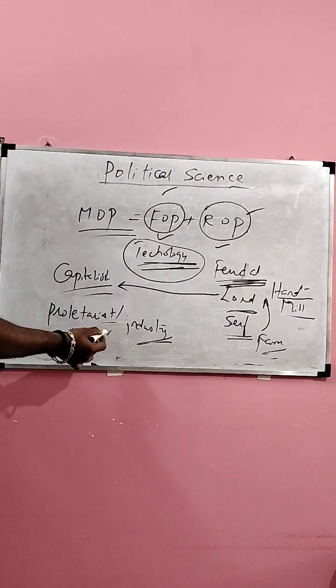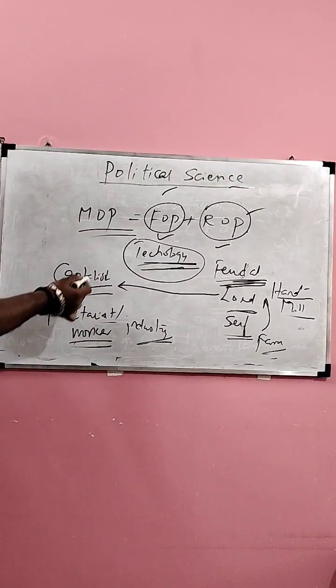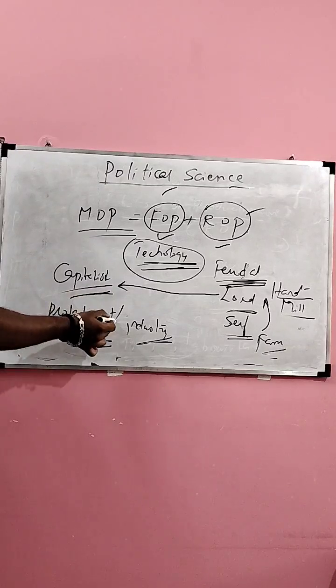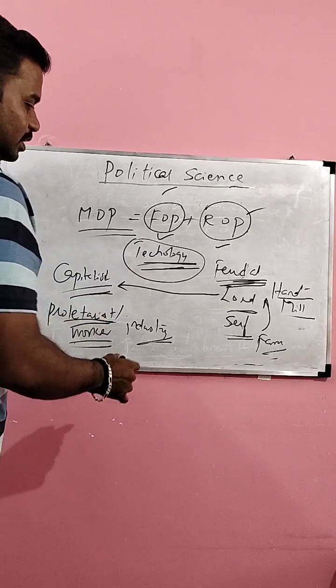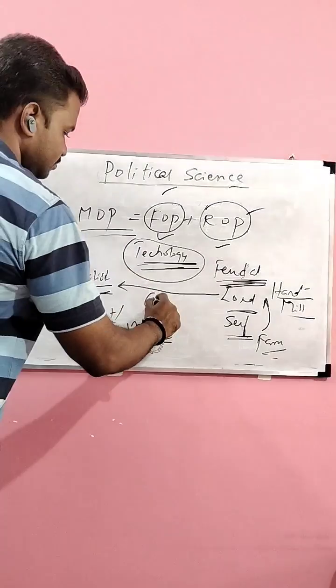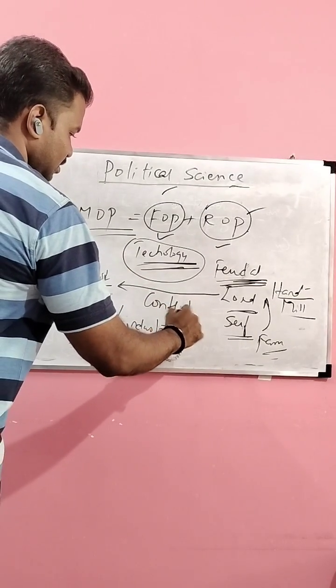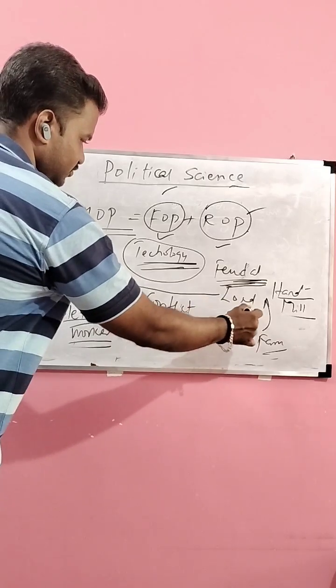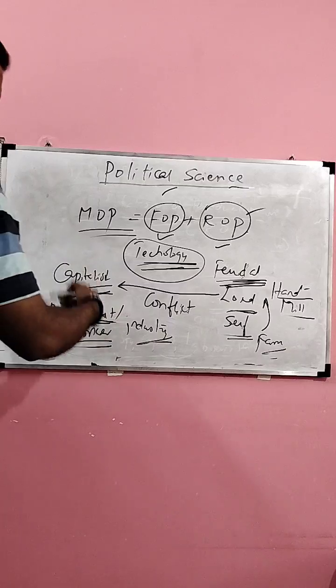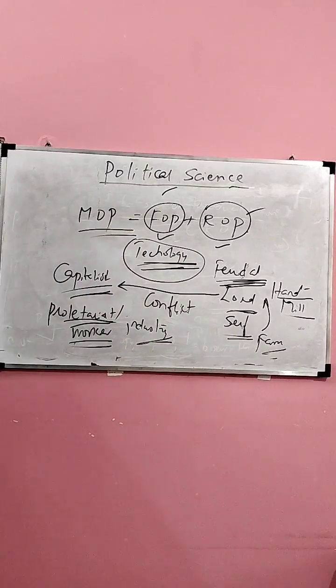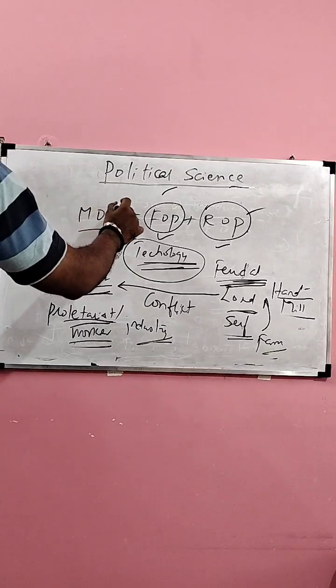In industry, the relationship is completely different. The two antagonistic classes here are the capitalist and the proletariat. But this change in ROP happened through conflict. The serfs resisted the lord. Later, the serf became the worker. The lord became the capitalist. Ultimately, the mode of production itself changed.